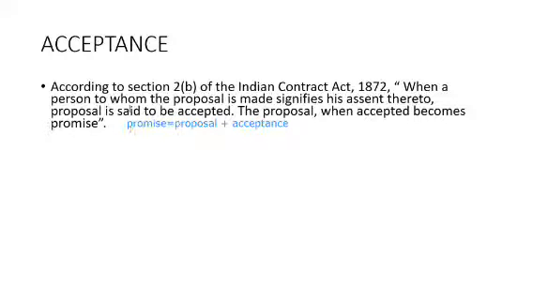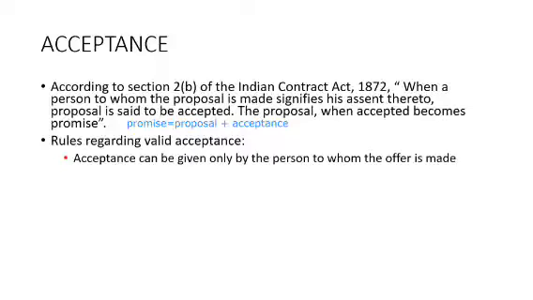Okay. Now let us move to the next one. Let us see the rules regarding valid acceptance. If you want to accept my proposal or an offer, what are all the rules? There are three. The first one is acceptance can be given only by the person to whom the offer is made.